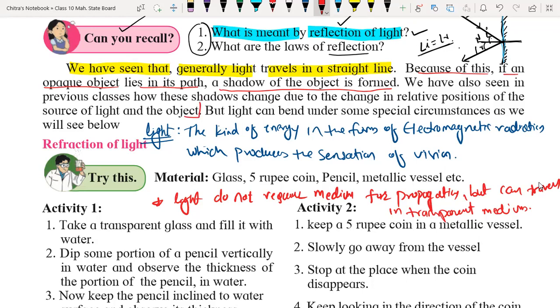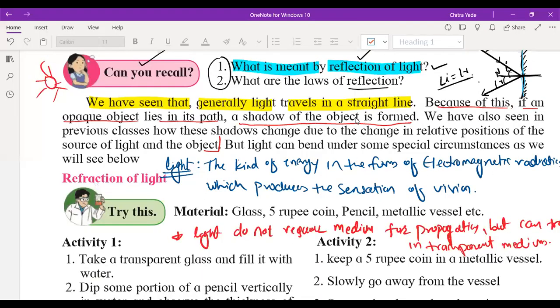Suppose we have a source of light over here, and here we have an object. If light is coming from this direction, the shadow of that object will form very long. But if the position of the source of light changes, the shadow changes.